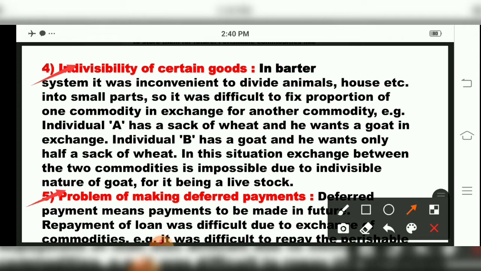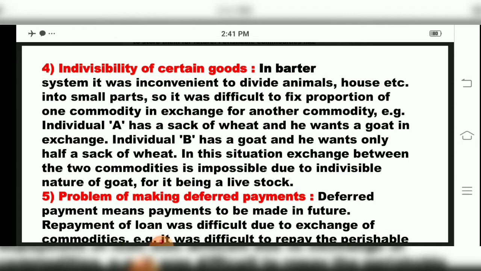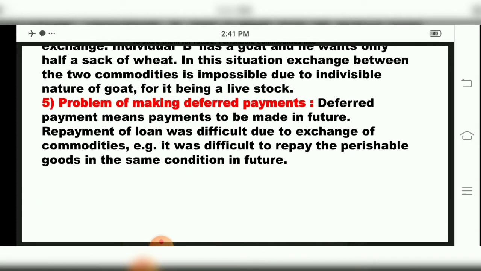Now we have the next difficulty, that is the problem of making deferred payments. Now what are deferred payments? Deferred payments means payments which are to be made in future. So repayment of loans was very difficult due to exchange of commodities. Example, it was difficult to repay perishable goods in the same condition in future.